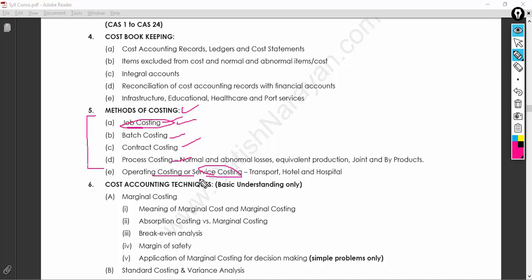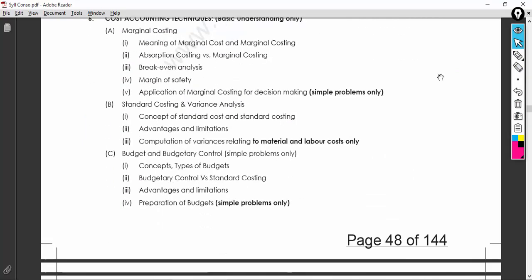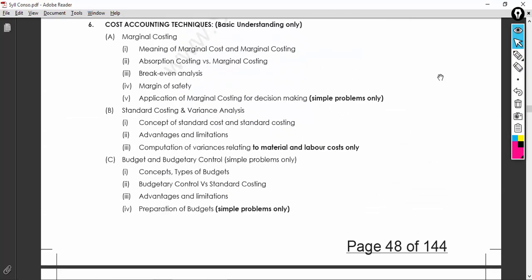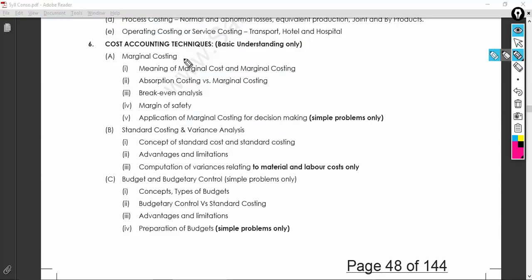Yeah, so having said that, we need to understand the technique, because many people will get confused costing methods with techniques. Both are different. So methods, you have 1, 2, 3, 4, 5. Perfect. Now the cost accounting techniques, which is basic level: you have marginal costing, you have standard costing and variance analysis, and budget and budgetary control. So these are all called techniques.